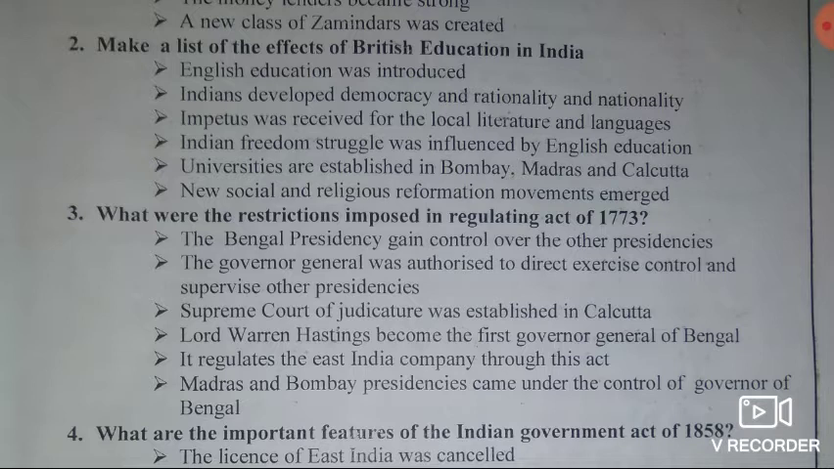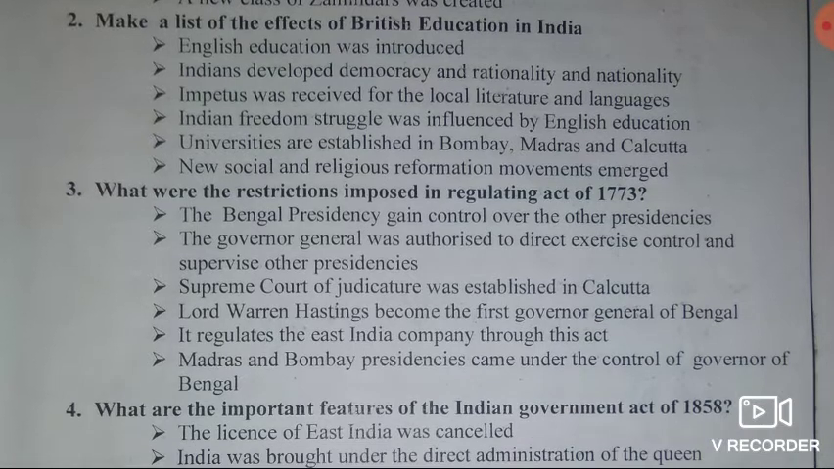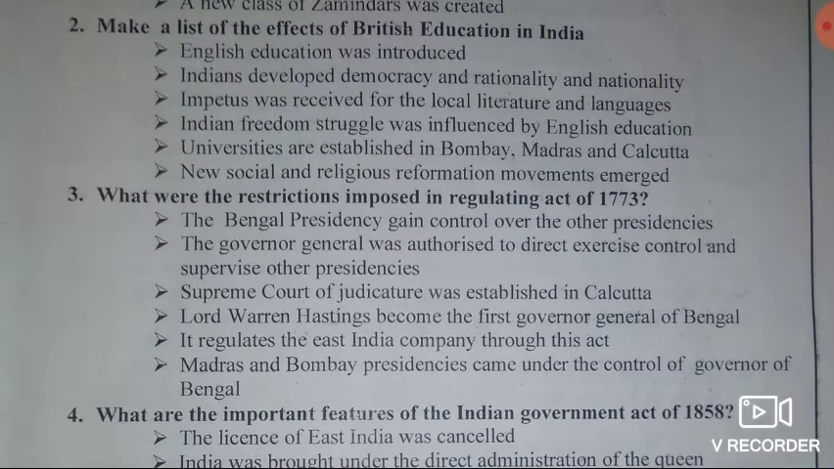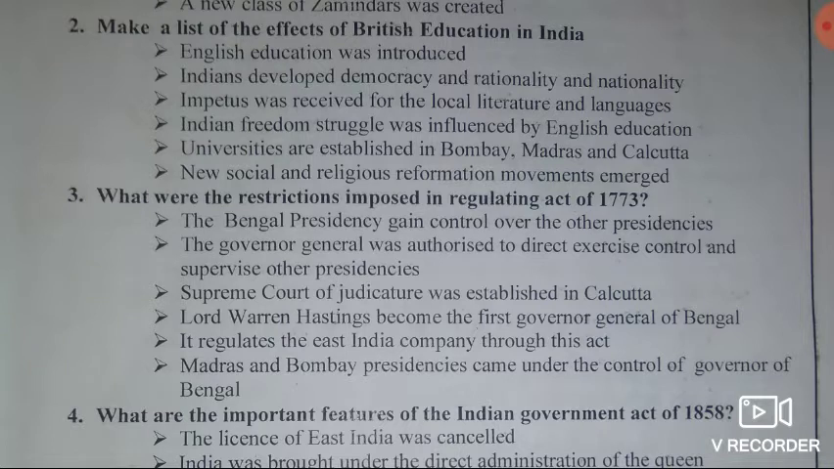India developed democracy and rationality and nationality, isn't it? Then third point, inputs was received for the local literature and languages. Then fourth point, Indian freedom struggle was influenced by English education. Then fifth point, universities are established in Bombay, Madras and Calcutta. Then last point, new social and religious reformation movements emerged. So this is about the major effects of British education in India.